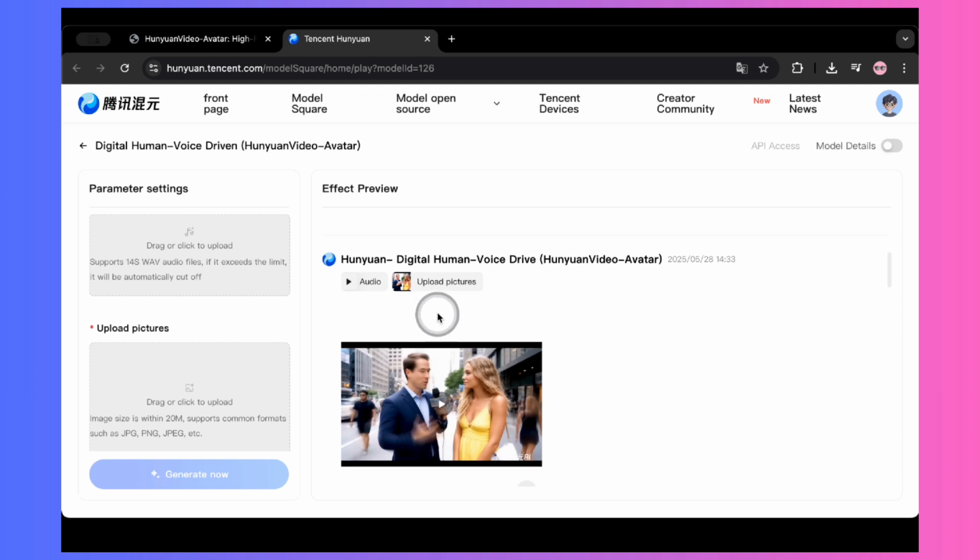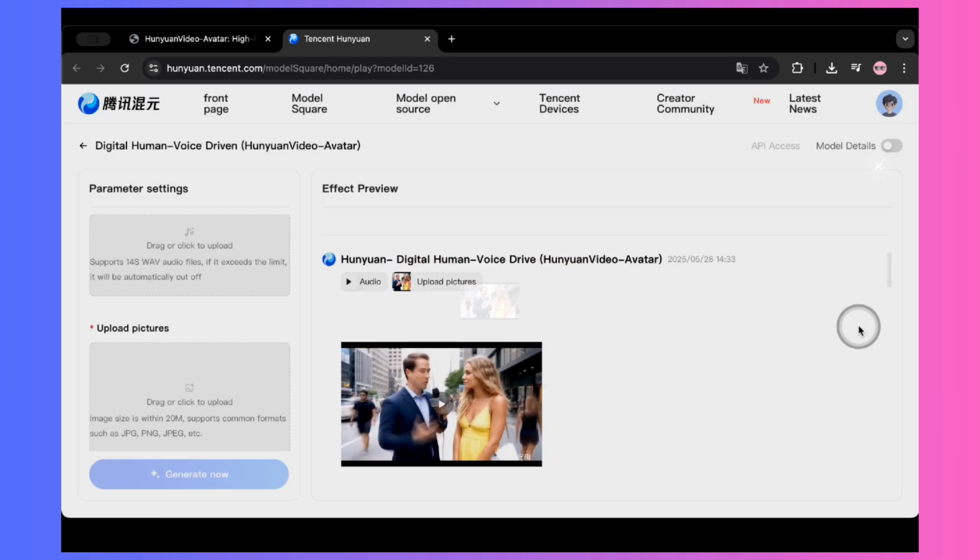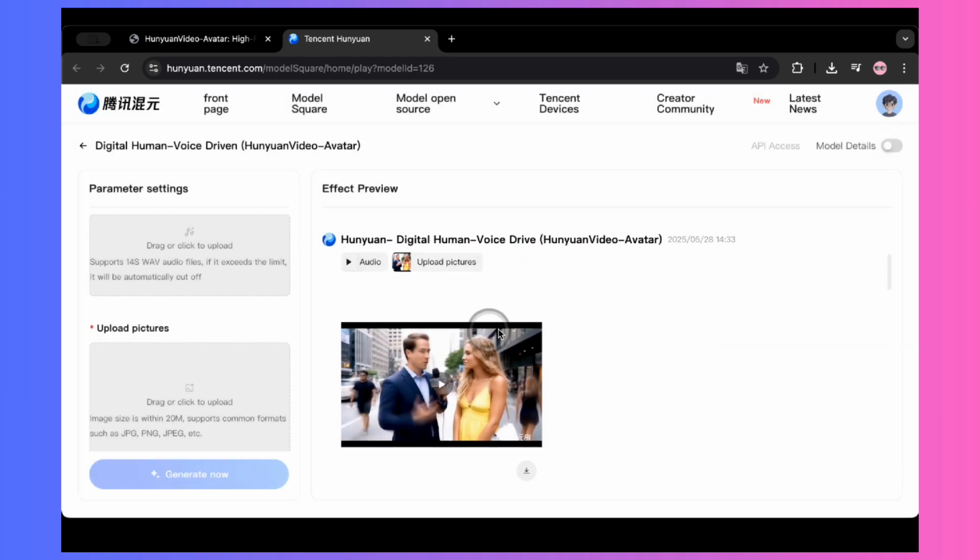For the rest of my tries, I used the audio and image upload option. I took that same screenshot from the VO3 video, which admittedly wasn't super high resolution, and this time I extracted the full audio from that original VO clip, which had both male and female voices, and uploaded it as a WAV file. Here's what HunyuanVideo-Avatar produced.